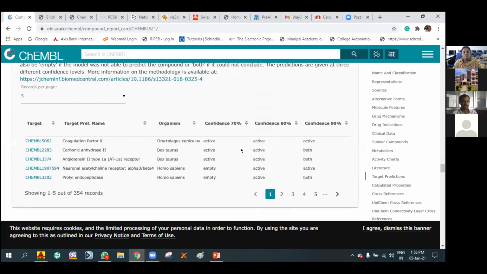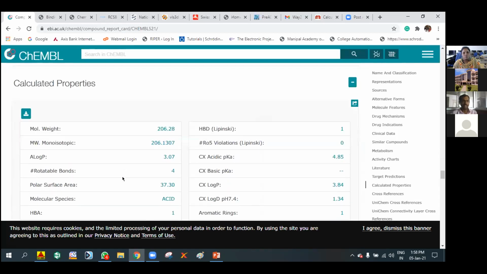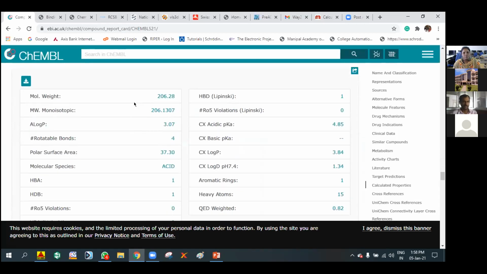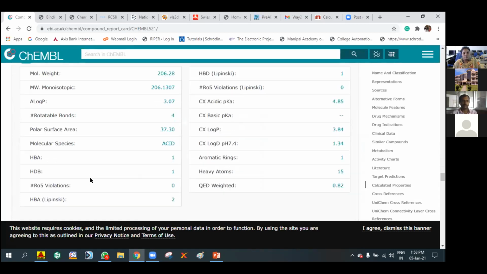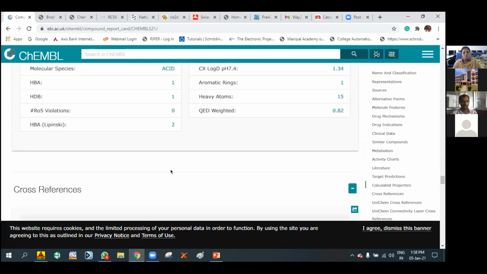What are the target predictions? Coagulation factor, carbonic anhydrase, angiotensin II type, neuronal acetylcholine receptors, and prolyl endopeptidase. And different calculated properties are also given, as we've seen in the previous databases. Like molecular weight, rotatable bonds, polar surface area, hydrogen bond acceptors, donors, whether rule of 5 is accepted or not. So all these chemical properties.